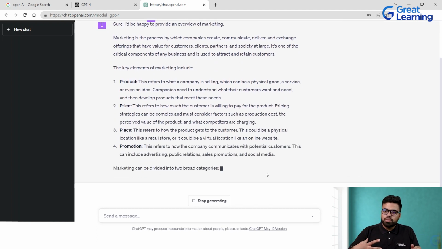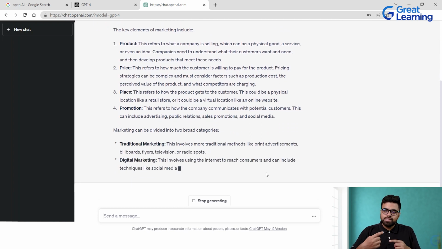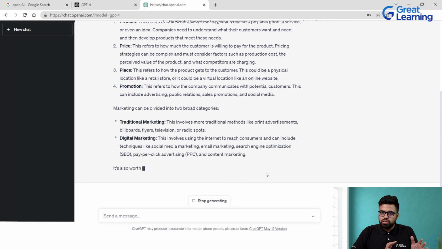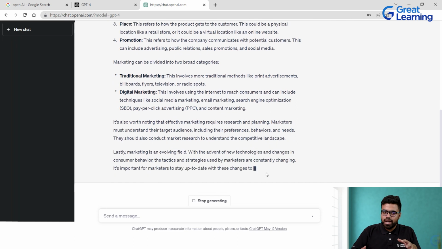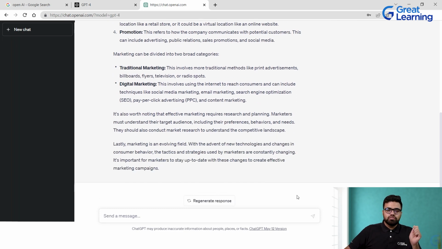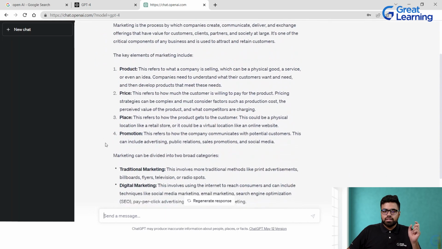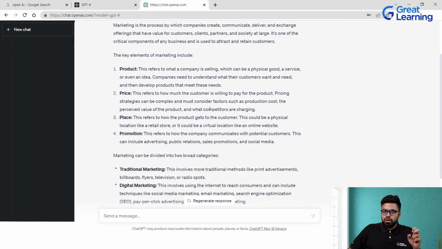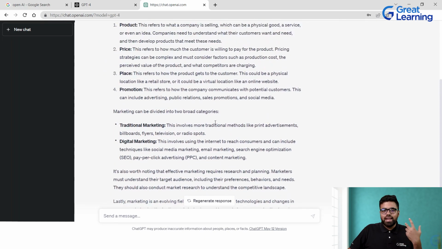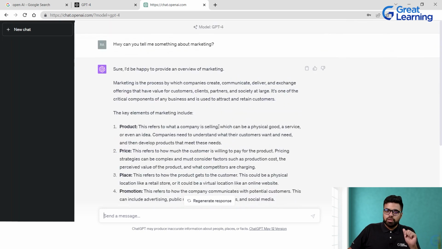It will know that you're talking from the marketing perspective of things. It has that kind of data that you put in, a sort of memory to realize, okay, this is what the human wants me to interact with, that is marketing. As I mentioned, the difference between GPT 3.5 and 4 is that you get much more crisp results, with better logical reasoning and higher order thinking in what the user would want. So that is what you're paying for, an extra amount of preciseness in the answers from the GPT-4 model.